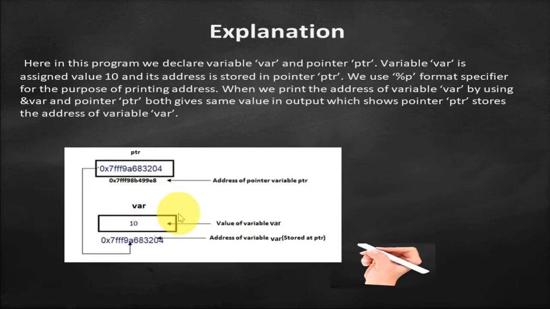See in this diagram also, this is a pointer and this is the memory location which is assigned to the pointer. This is the variable and this is the memory location which is assigned to this variable. See, the pointer is storing the memory location of this variable, 0x7ff9a68204, and the pointer is storing this value. Okay.